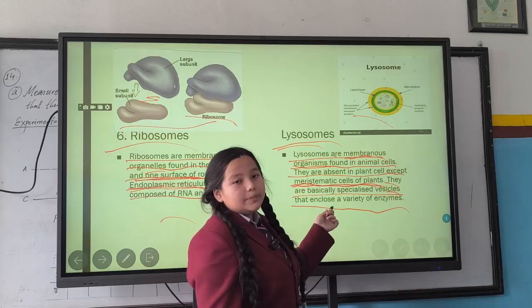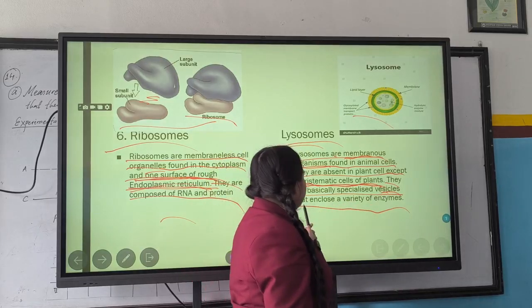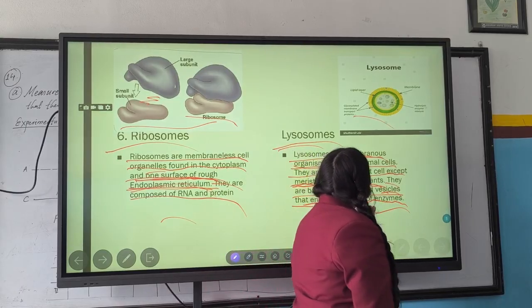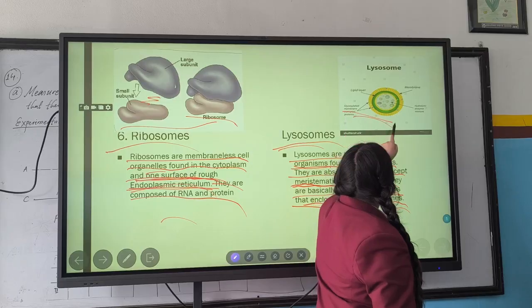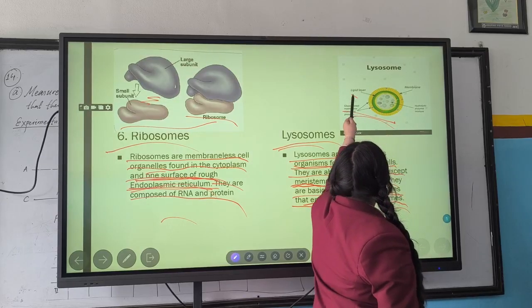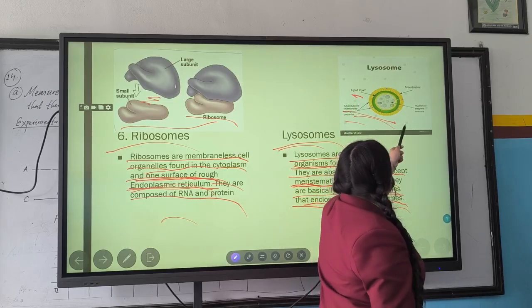They are basically specialized cells that enclose a variety of enzymes. And the structure of it is here. You can see the lysosome's membrane, lipid layer, and others also.